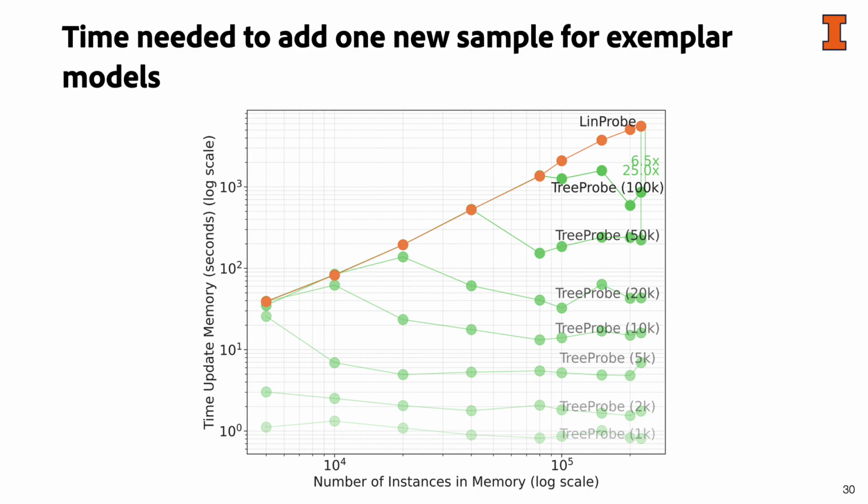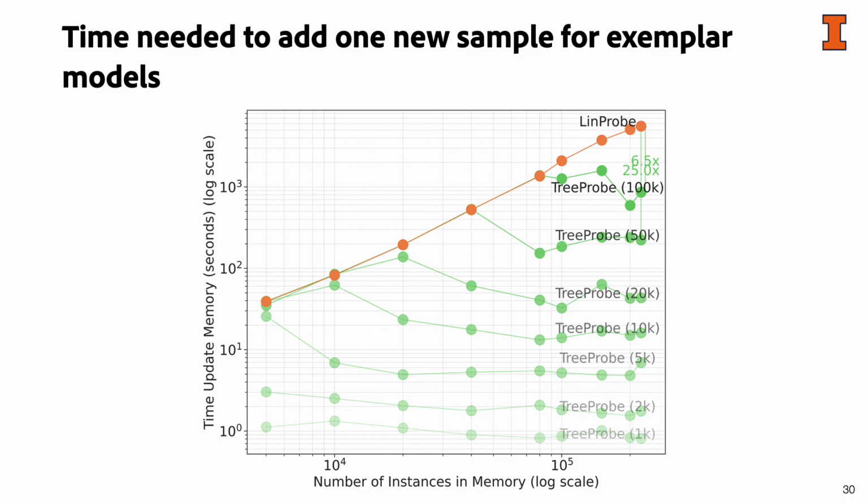This figure illustrates the time needed to add one new example for different example models. The x-axis shows the number of samples that are already inside the example set. The orange line shows the results from linear probe. It clearly shows that linear probe adheres to linear learning complexity as the number of instances in the example set increases.